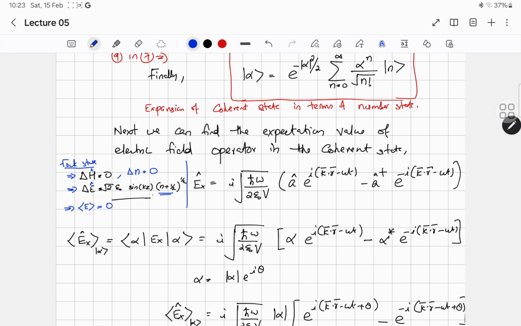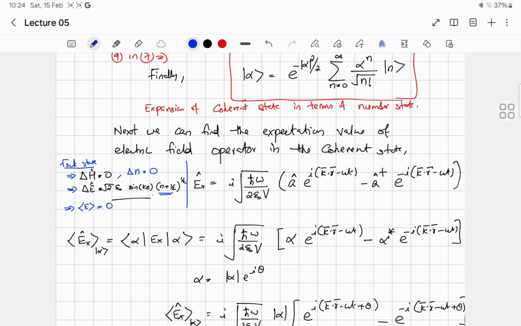Therefore the Fock state is a purely quantum state. Usually when the quantum number increases, the quantum system will behave classically, and that is basically what is called Bohr's correspondence principle. But the Fock state doesn't show that behavior.